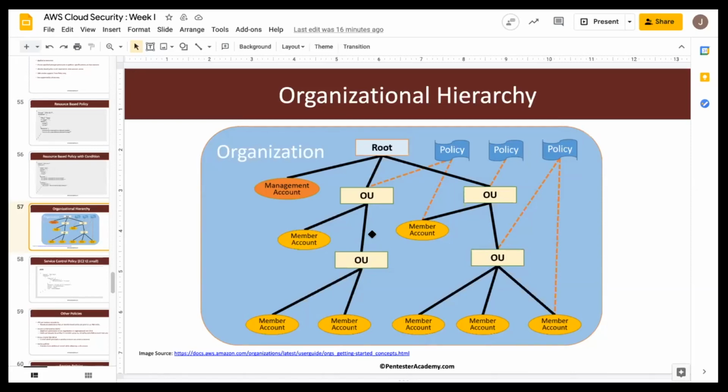Whenever this is the case, you have to speculate that there is probably an SCP acting on the organizational unit or on the member account, which is preventing this kind of operation. There is no direct way to find out about an SCP. It's completely outside the AWS account. All you'll have to do is perform various operations to identify whether they are allowed or disabled. And that's the only way.